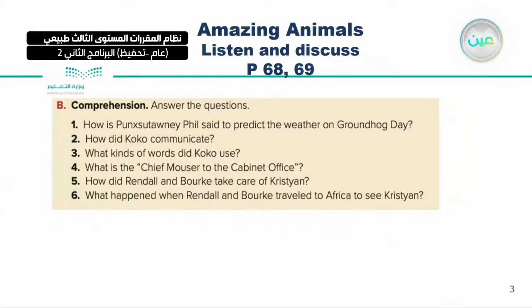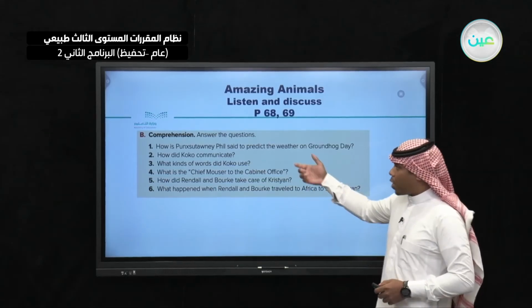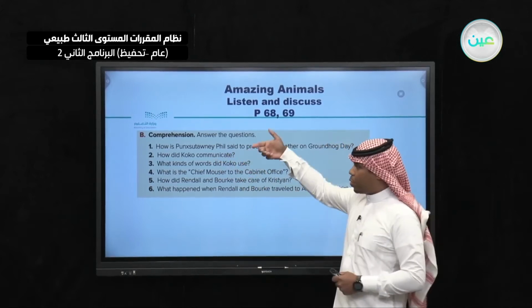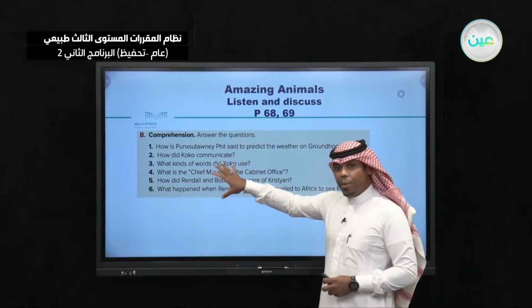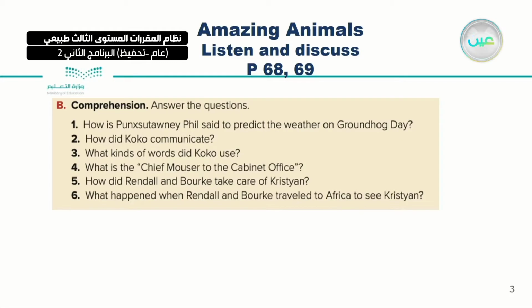As usual, we will start by revising the previous lesson. Do you remember the comprehension talking about listen and discuss? These 6 questions? Very good. For example, how is the groundhog said to predict the weather on Groundhog Day?